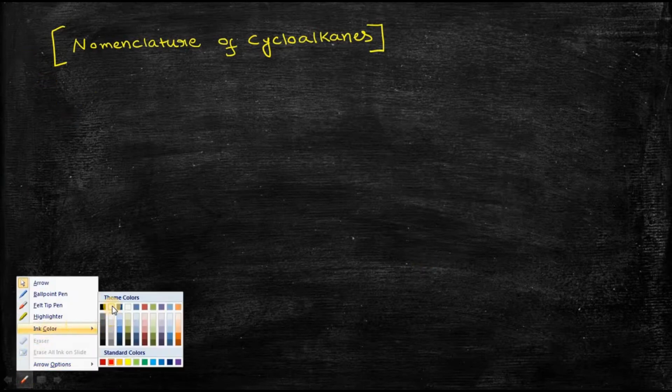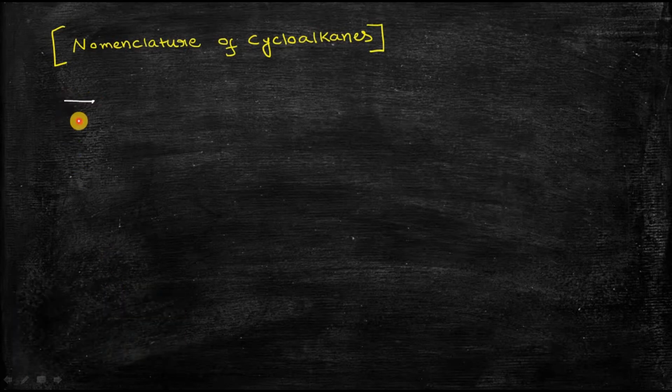As you can see, this is a three carbon atom compound, which is known as cyclopropane. In my earlier lecture, I told you that if any alkane chain contains 3 carbon atoms, simple CH3 CH2 CH3, then the name of that compound is propane.